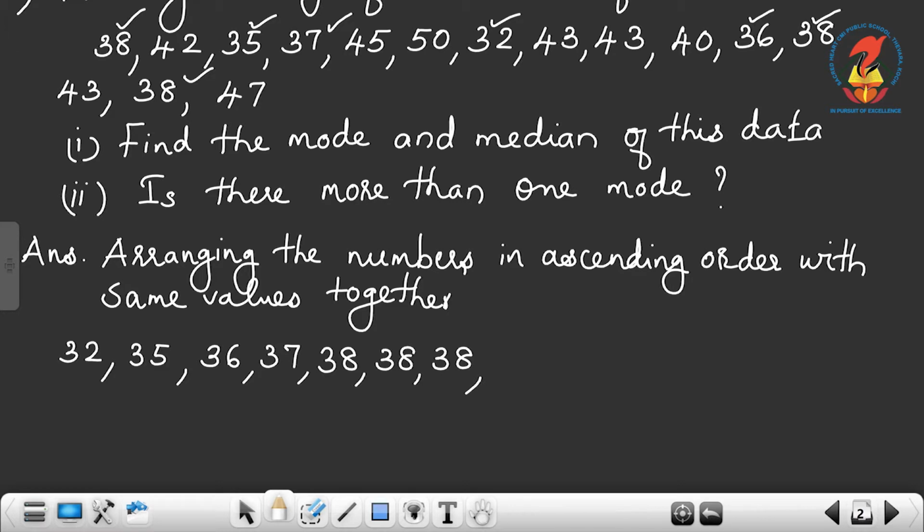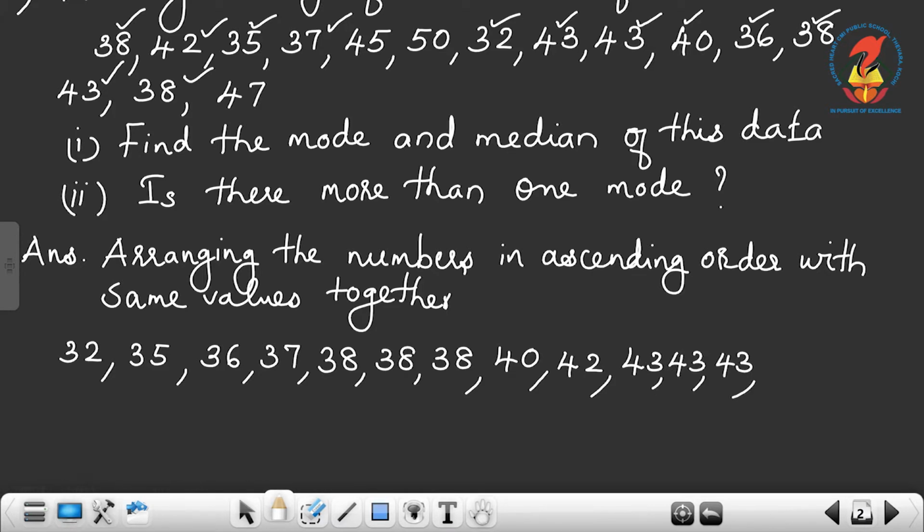Then after 38 we have 40. Then after 40 we have 42. Then next 43. How many times? 1, 2, 3. 3 times. So 43, 43 and 43.